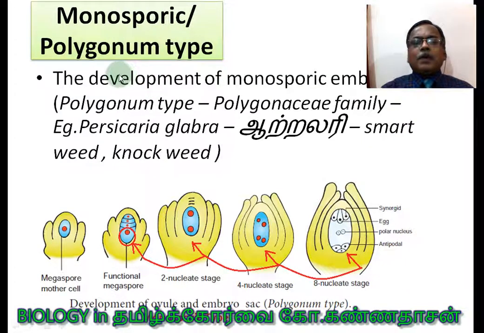Polygonum, a little bit of extra information. Polygonum type, the monosporic embryo sac, is also called Polygonum type. Polygonum belongs to the Polygonaceae family. Example,